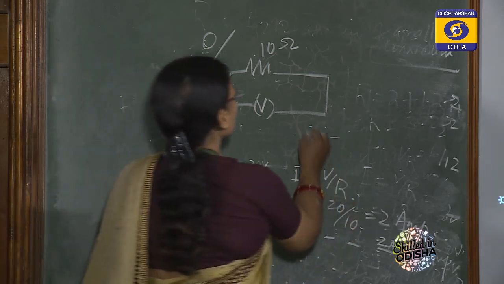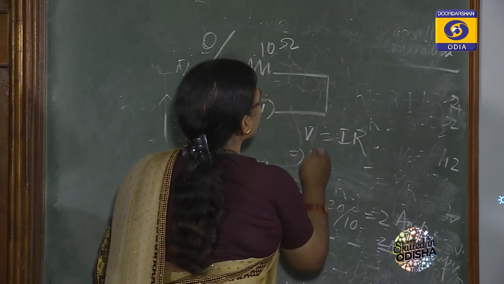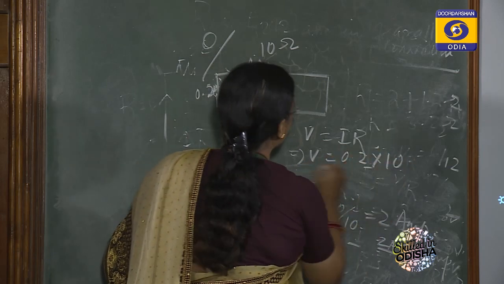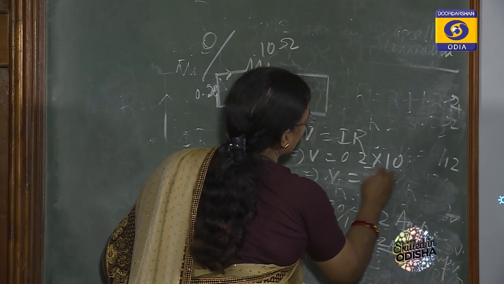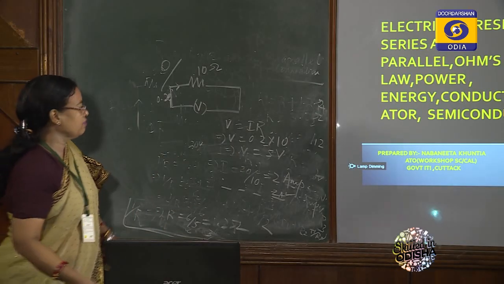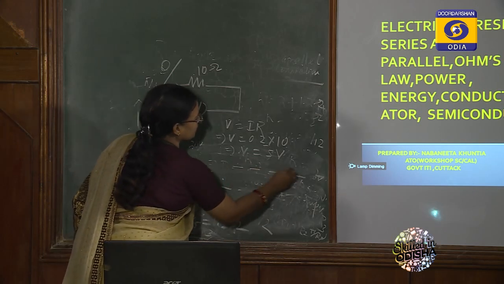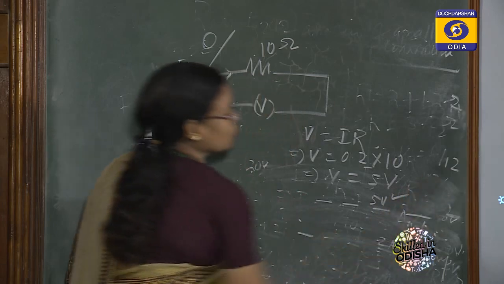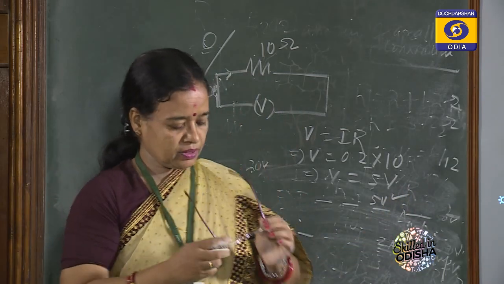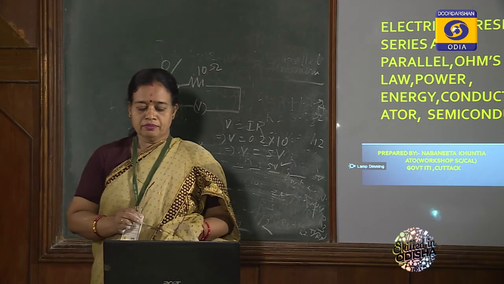Same thing. So V equal to IR, very simple, that is 0.2 and 10 ohm. So V is equal to 5 volt. Please note it. There are 4 answers given, 4, 5 like this, and we can take only one. So maybe objective, online or offline. So the answer is 5 volt.